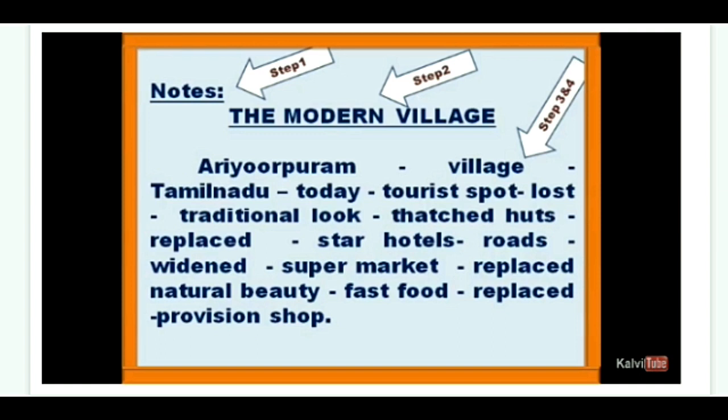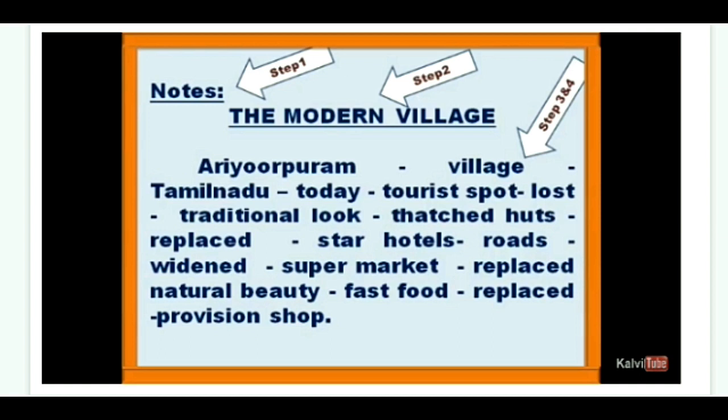Step 1, you are going to write notes and then give a suitable title, that is Modern Village. After giving a suitable title, you are going to write the paragraph using hyphens. So using that hint, you are going to write the paragraph. Airurpuram village, Tamil Nadu today. Tourist spot, lost traditional look.